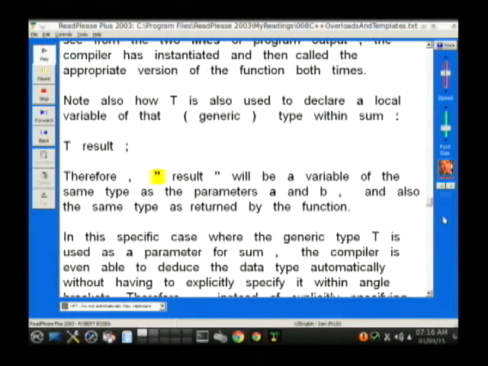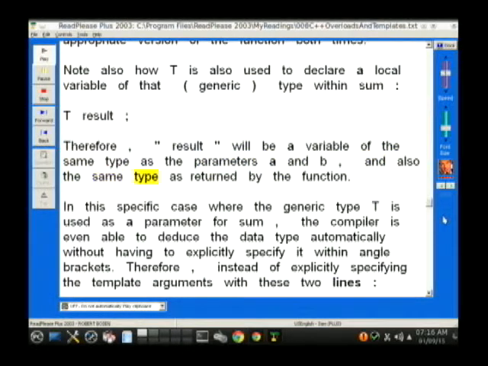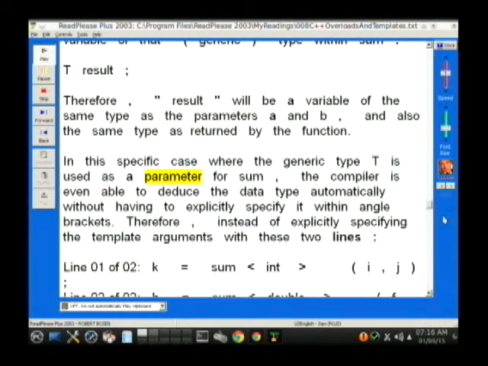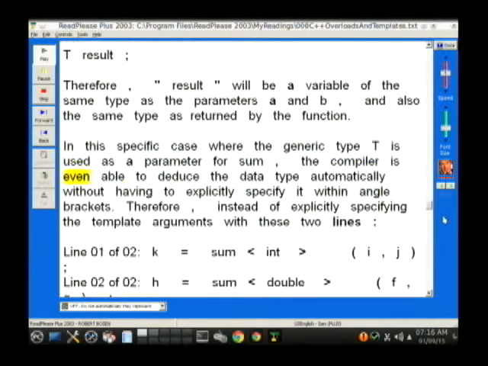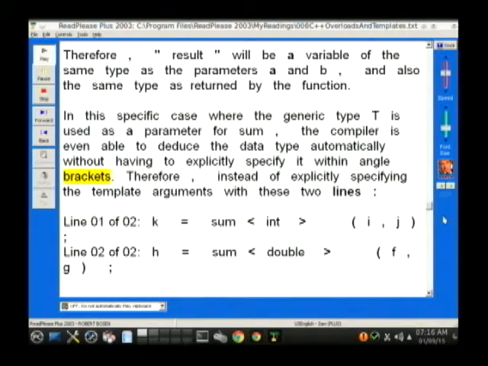Therefore, "result" will be a variable of the same type as the parameters a and b, and also the same type as returned by the function. In this specific case, where the generic type T is used as a parameter for sum, the compiler is even able to deduce the data type automatically without having to explicitly specify it within angle brackets.